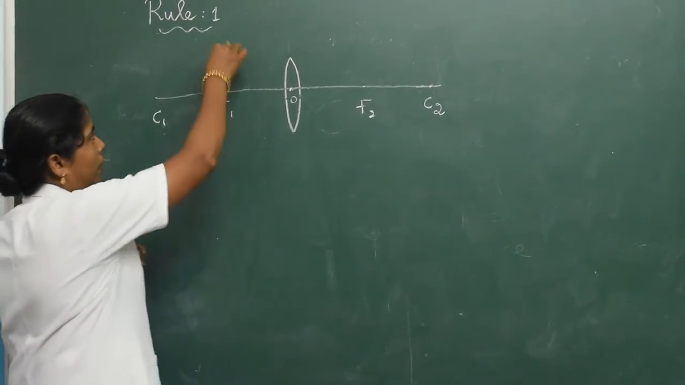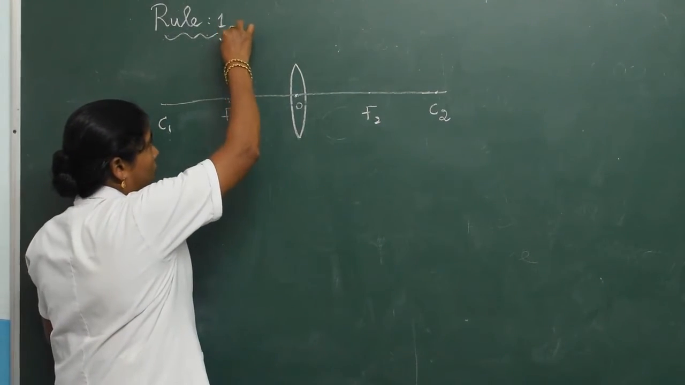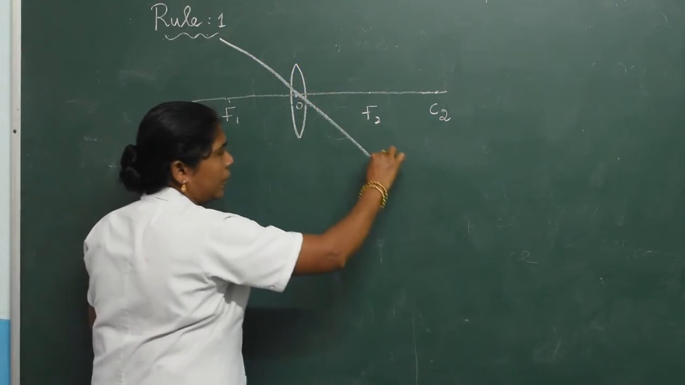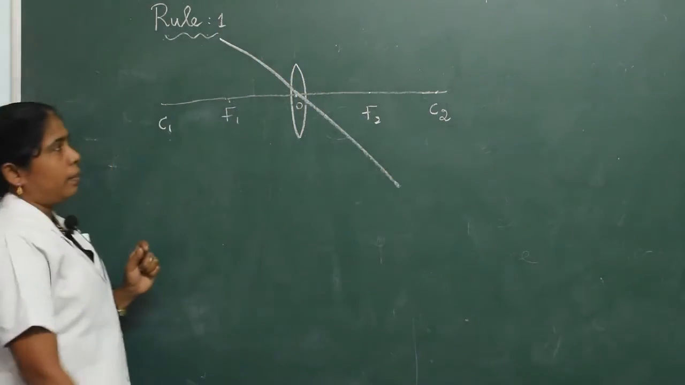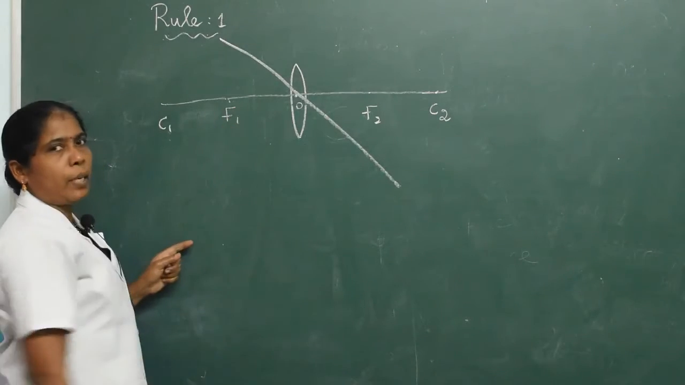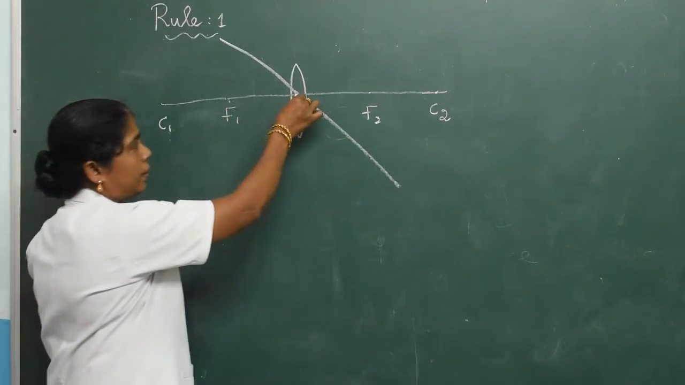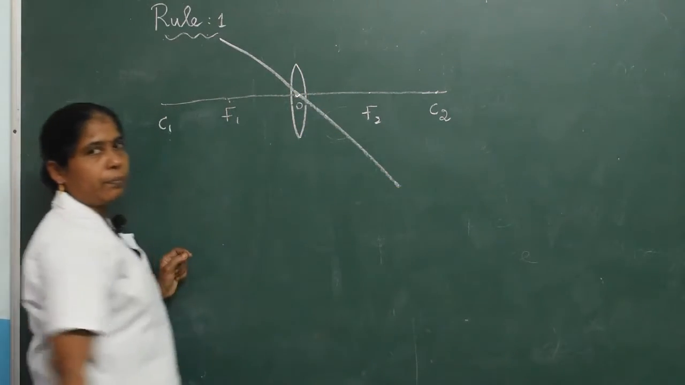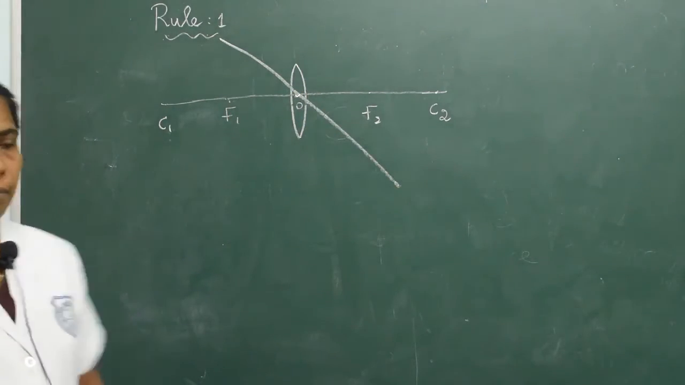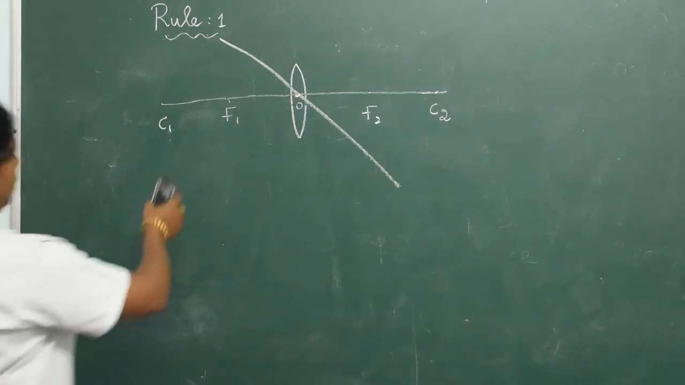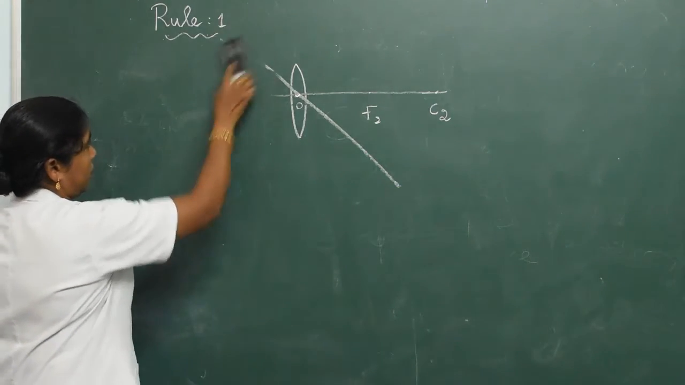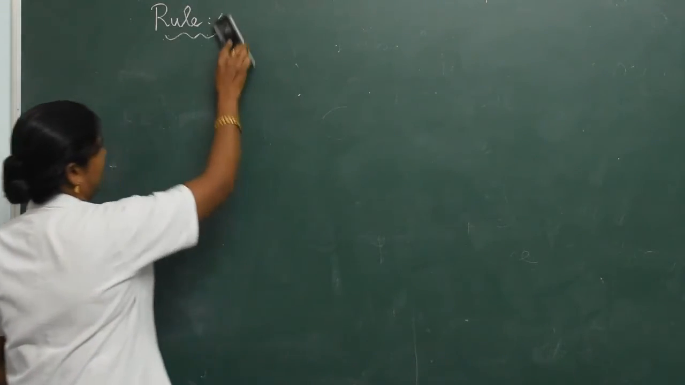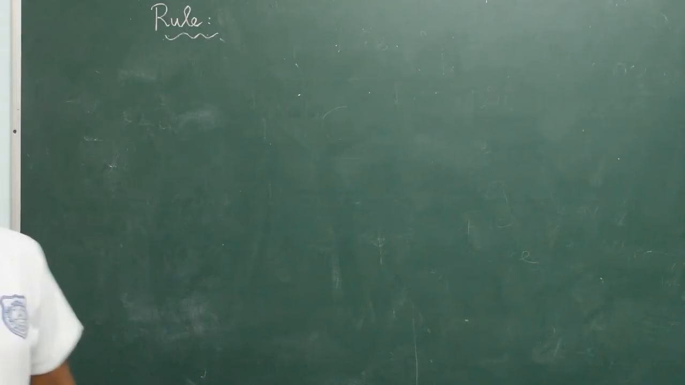First rule, when a beam of light passes through the optic center, the refracted ray goes without any deviation. Then second rule,